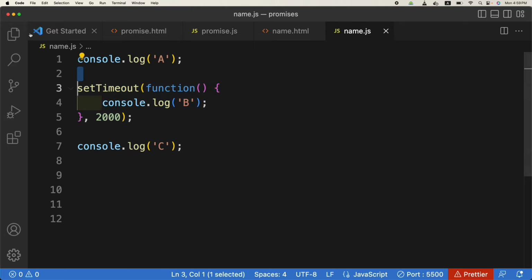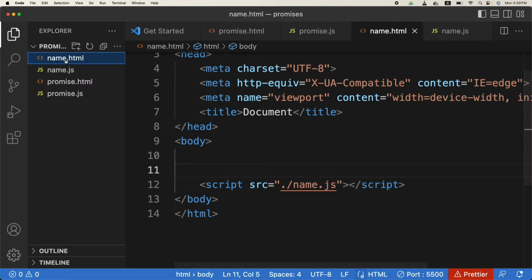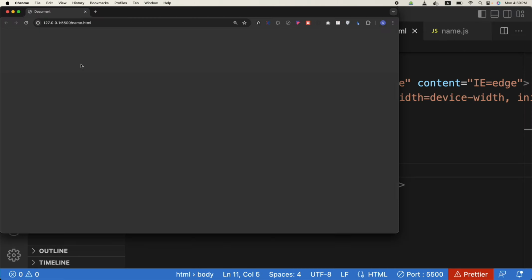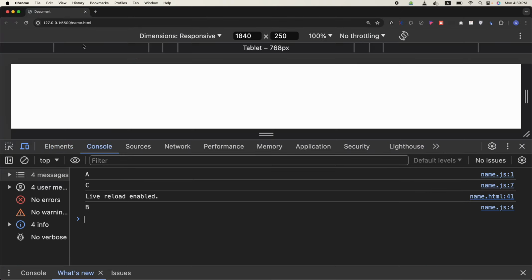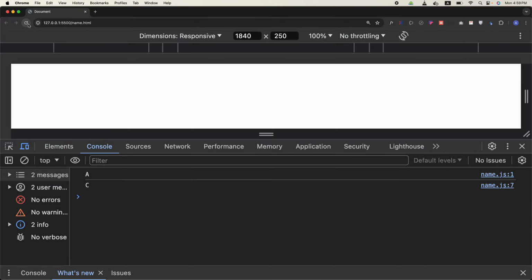So let us demo if it is true. Just open it in the browser. You can see A and C have been printed and B is printed after 2 seconds. This is known as asynchronous code in JavaScript.